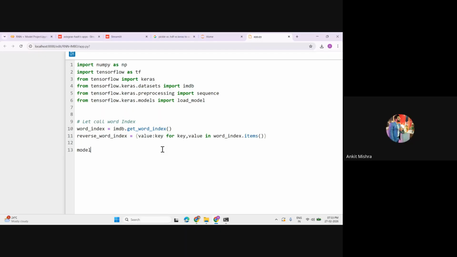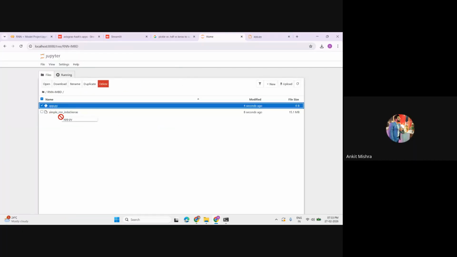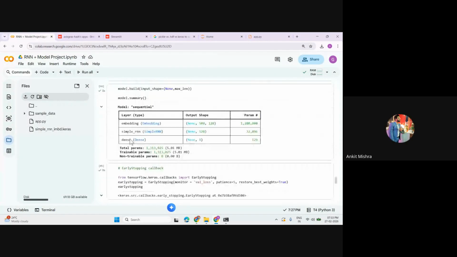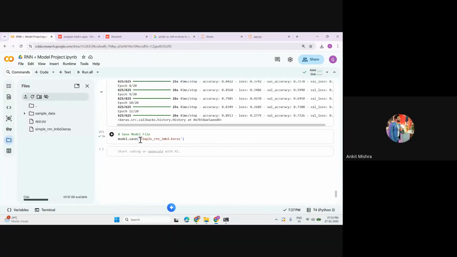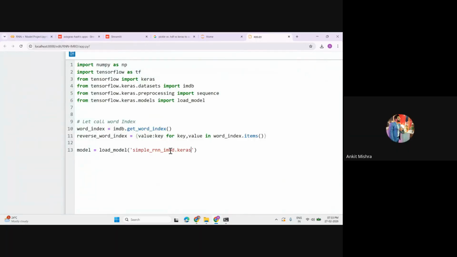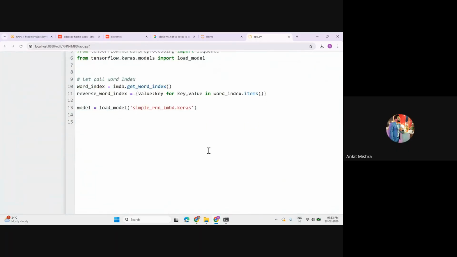Now let's call our model. How do we call that model? We have this load_model method, which allows us to load it. And what is the name of that model? The name of the model is simple_rnn_imdb.keras. So let me go to my final Keras model, copy this one, and paste it here. Perfect, so this is my overall model.